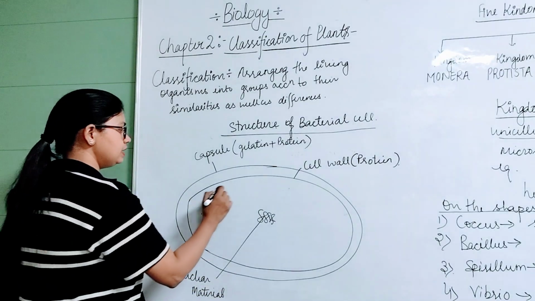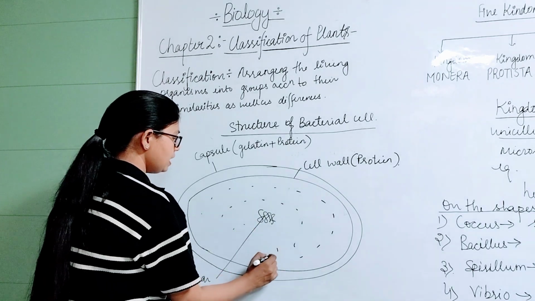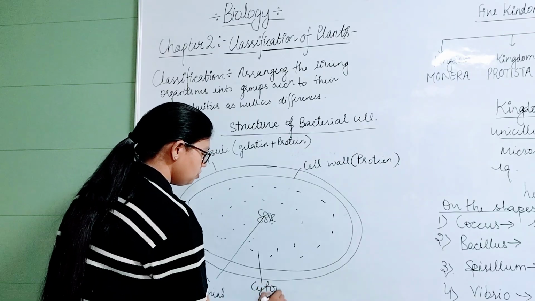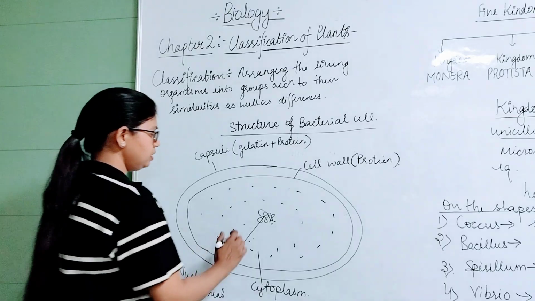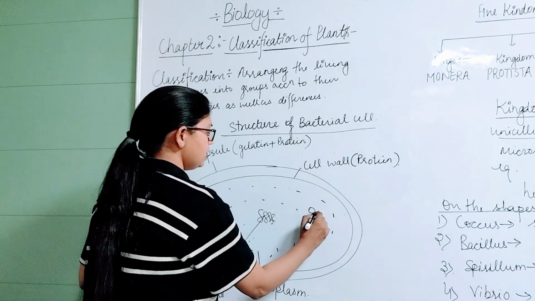Okay, here this is the liquid which is known as cytoplasm, and here some food material is also present.